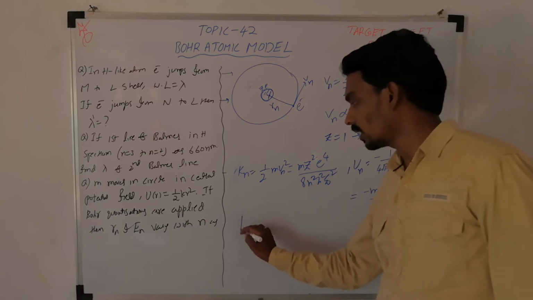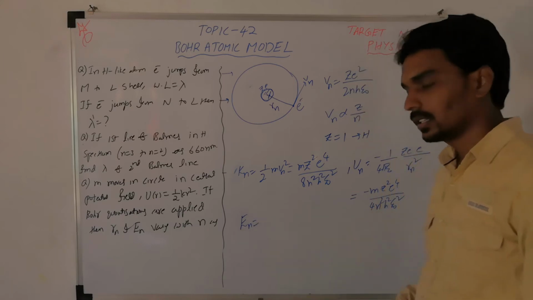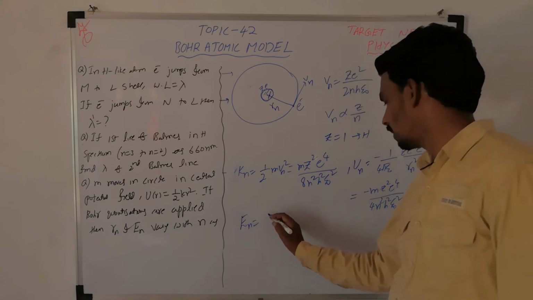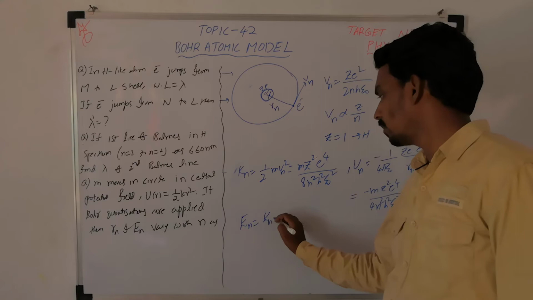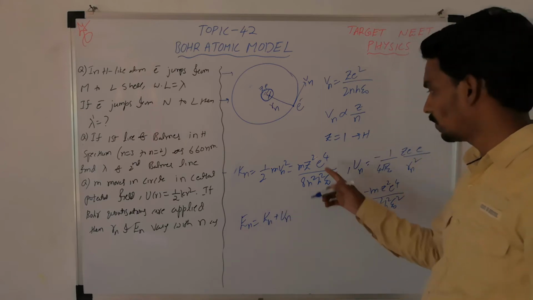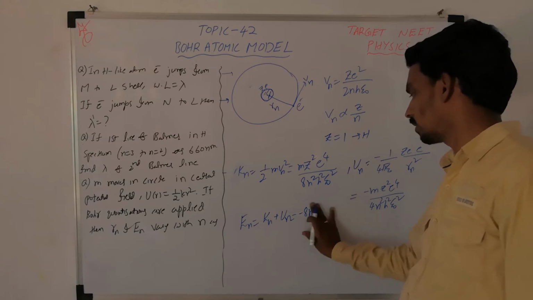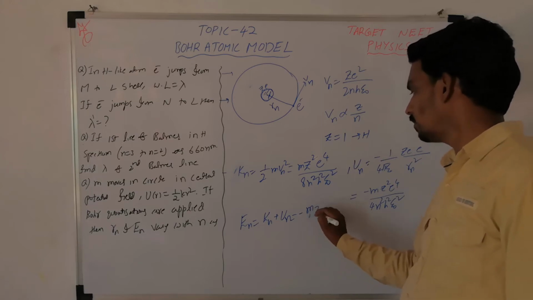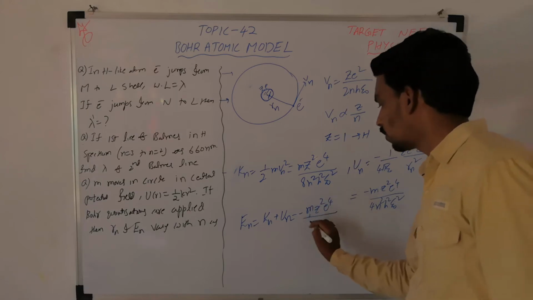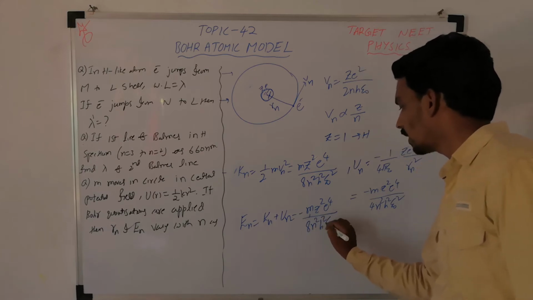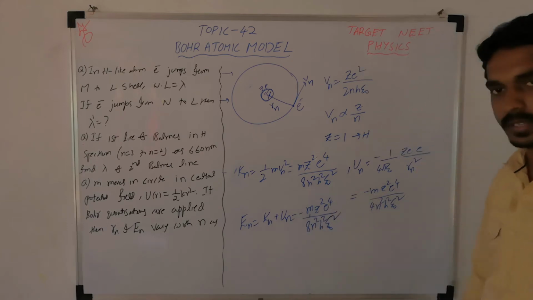Then the total energy will become Kn plus Un. If you add these two things, you will get minus m z square e power 4 by 8 n square h square epsilon naught square.